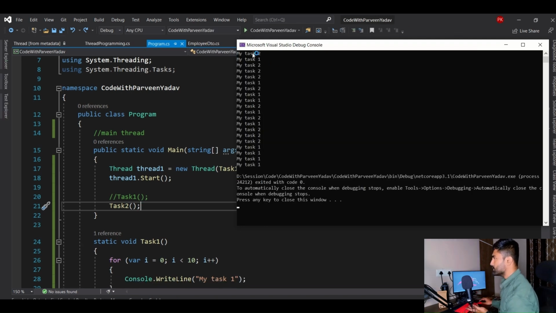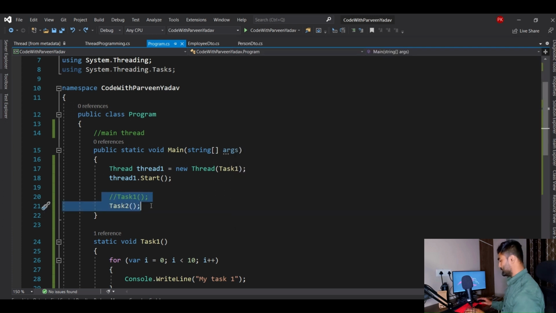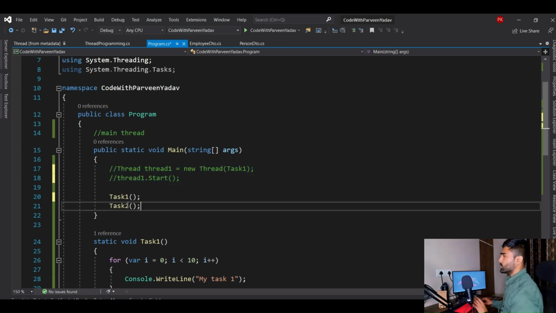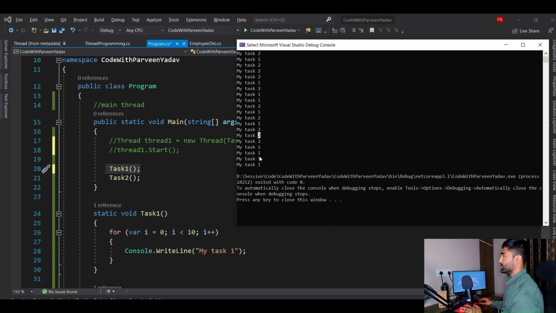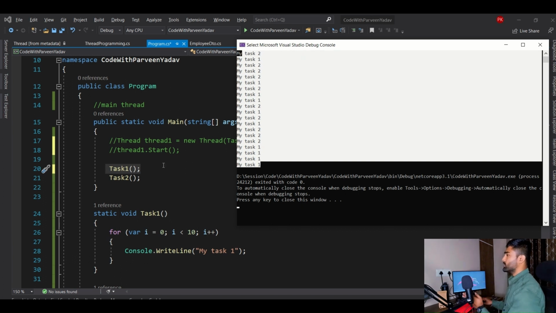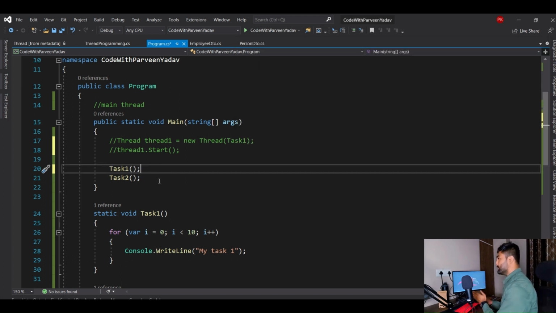Okay, now I see my task 2 and then task 1. Here you see 2 1 1 2 1 2. That means everything is being performed parallelly. Before, what was happening in synchronous programming, when the code was like this, when there was no thread, let me comment this code. So before, task 1 had to complete and then task 2 was working. But here you see, sometimes it is working task 2, then task 1, task 2, task 1, and so on. That means both the tasks are being performed parallelly, right?